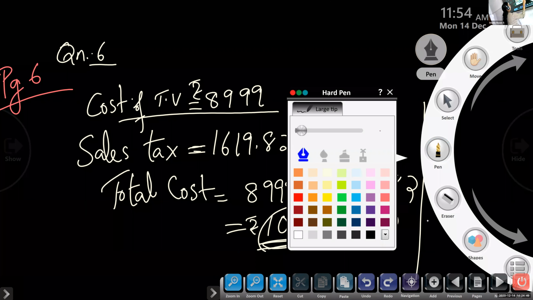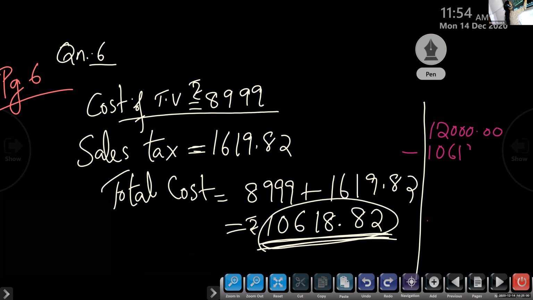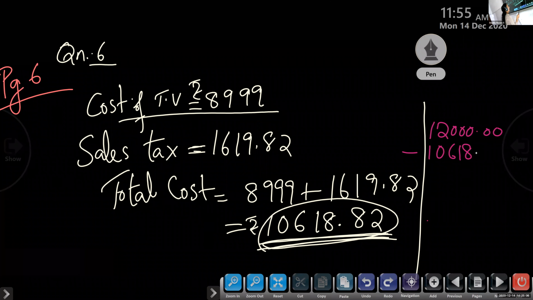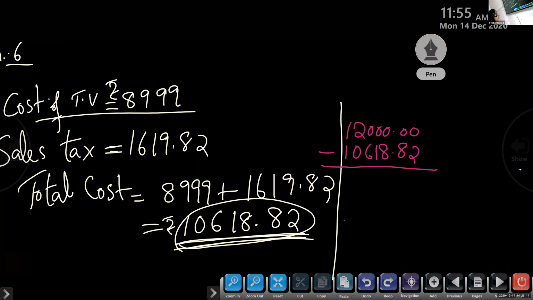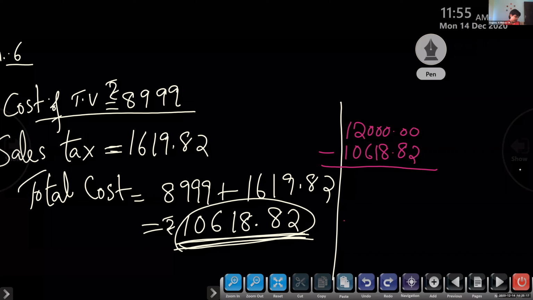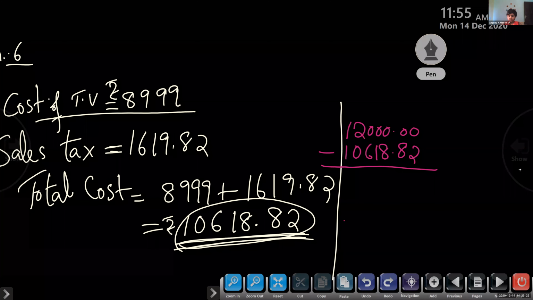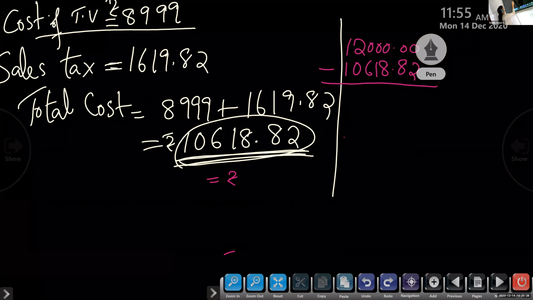Okay. 12,000 rupees minus 10,618. If you are doing this question, you are practicing addition, also subtraction and addition of money. Find out the answer, all the children. Ma'am, 1381.18. Yes, correct answer.